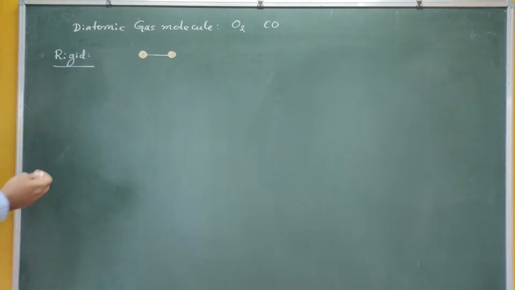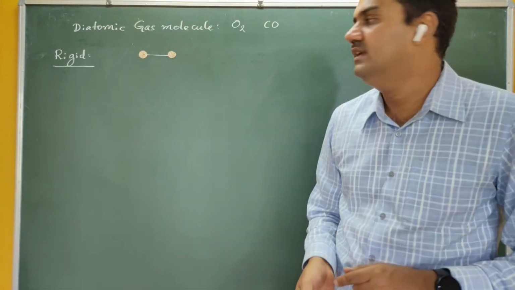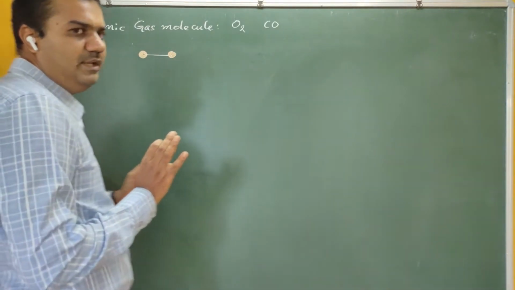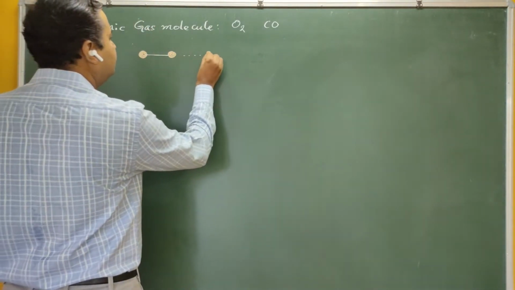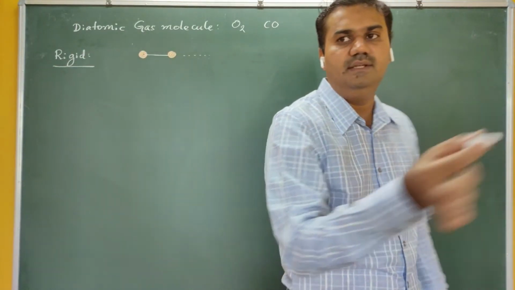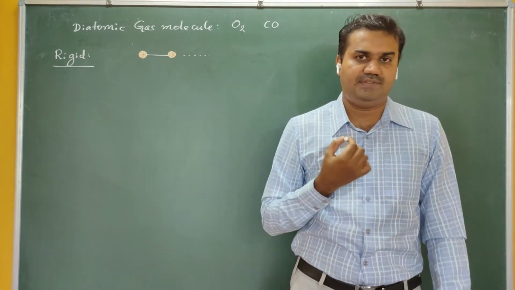So let us take the diatomic gas molecule as the rigid one. In that case, how many possible motions are there? This molecule can move very freely along the x-axis, along the y-axis, and also along the z-axis.